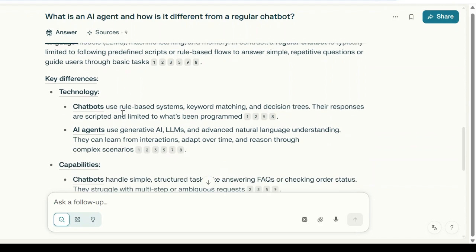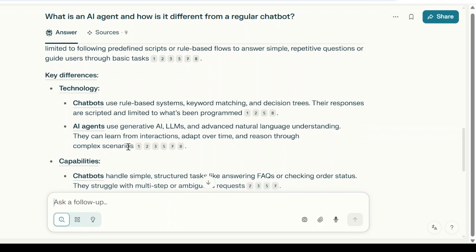We have seen that. Key difference, technology: chatbots are rule based, agents are generative. They have an AI and LLM engine behind them, with advanced natural language understanding. Natural languages are the languages that we speak, English, Hindi, whatever language we speak. They can learn from interactions, adapt over time, and reason through complex scenarios.